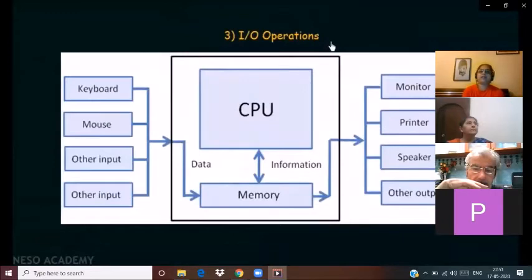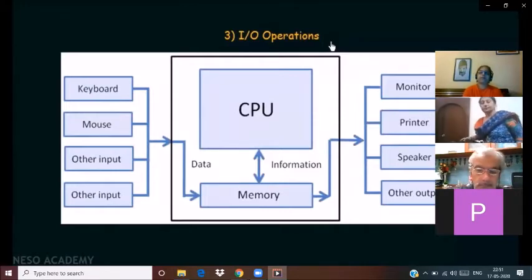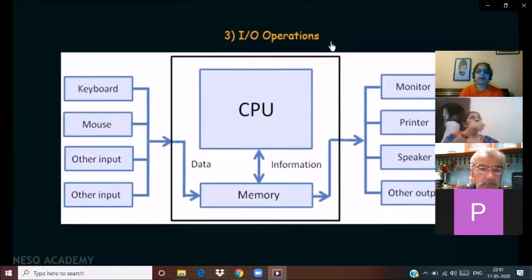The third is IO operation. Whenever we use a computer, we need input operations and output operations, and we deal with different input and output peripheral devices. When we are using a keyboard, we feel that it is controlled by us, but actually it is controlled by the CPU and operating system.